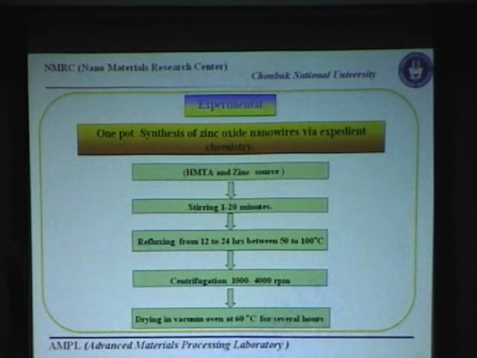Experimental. We synthesized these zinc oxide nanowires using a single-step reaction, we can say a one-pot synthesis, using just HMT, hexamethylenetetramine, and the zinc source, zinc nitrate. The initial pH of the reaction is mildly acidic, 5 to 6, and we stir for 1 to 20 minutes and then reflux at a temperature between 50 and 100 degrees.